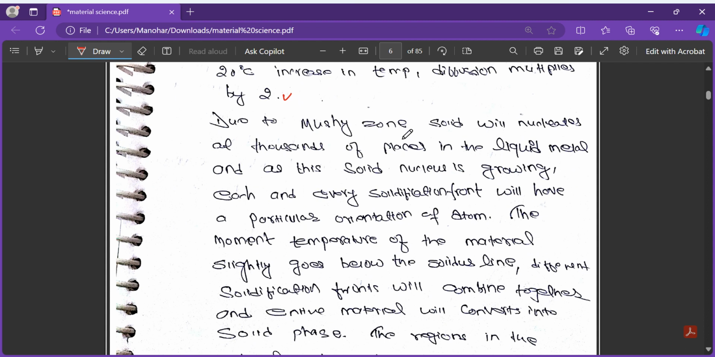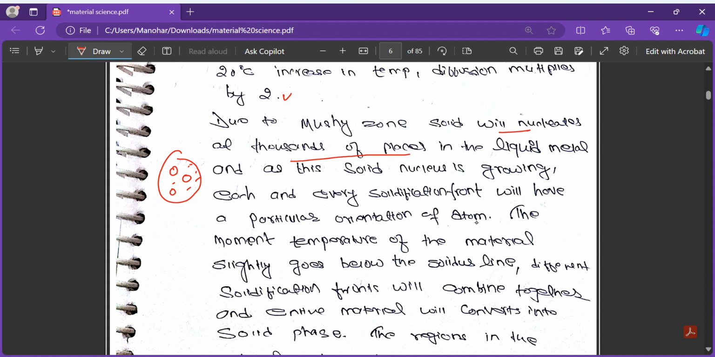During the mushy zone, solid will nucleate at thousands of places in the liquid metal. As these solid nuclei grow, each and every solidification front will have a particular orientation of the atoms. I have already told you, solid is nucleating here, and here. That is what I have written: solid is nucleating at thousands of places in the liquid metal.